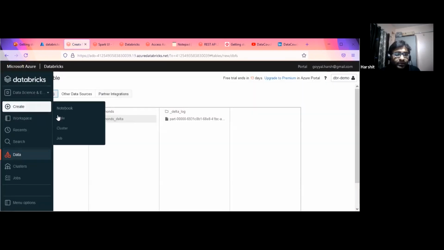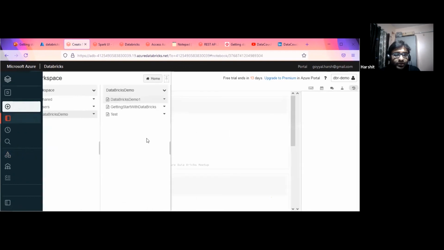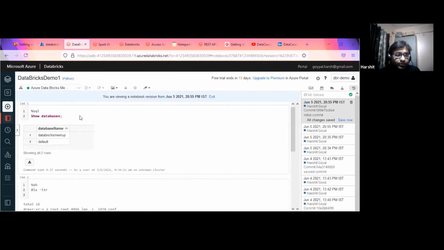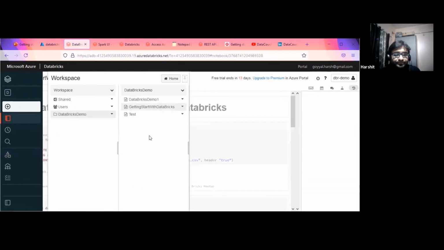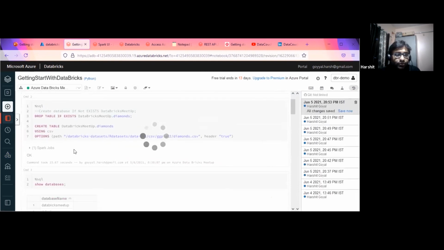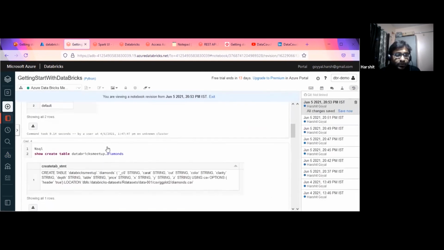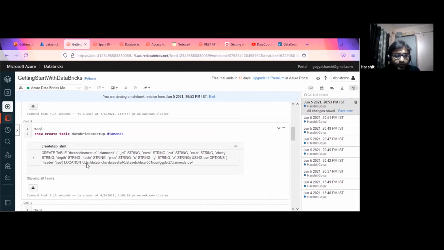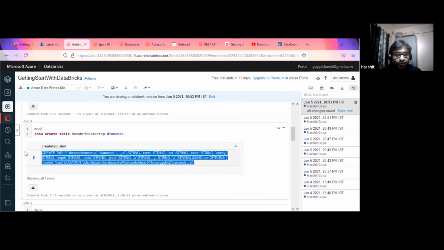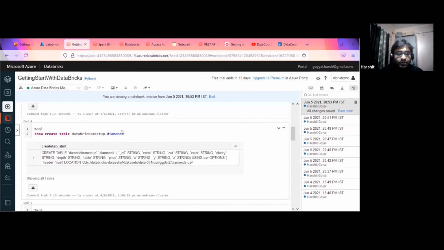if I go to my create table statement, this one, no, not this one, sorry, this one, this path I'm talking about, the location path, I can directly use that. How can we do it? If I copy and paste from here to here,